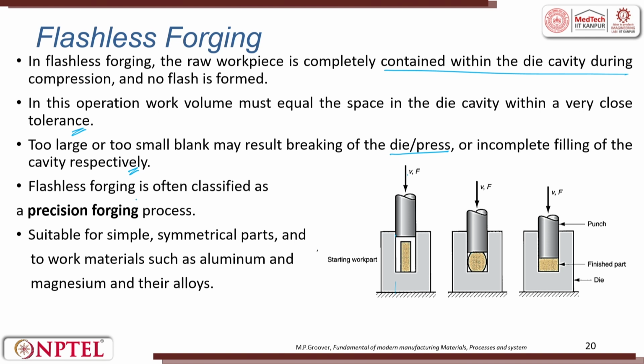The flashless forging is also classified as precision forging process. So, if at all there are any features, the features will be exactly filled and you get a fine control over the output. Suitable for simple symmetrical part and to work materials such as aluminum, magnesium and titanium alloys are used here.